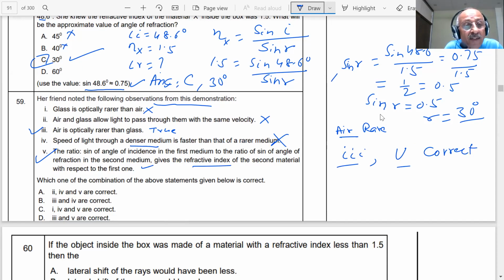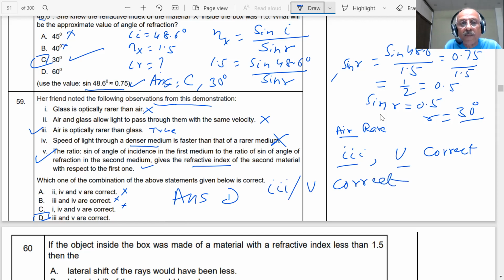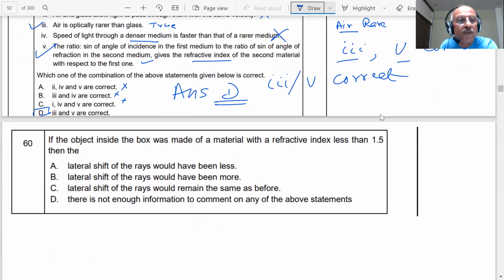Then where is the answer? Third and fifth. A, no. B, no. C, no. Third and fifth answer is D, student. Answer is D. Third and fifth are correct. Answer is D for this. All right. Let us come to the next question.